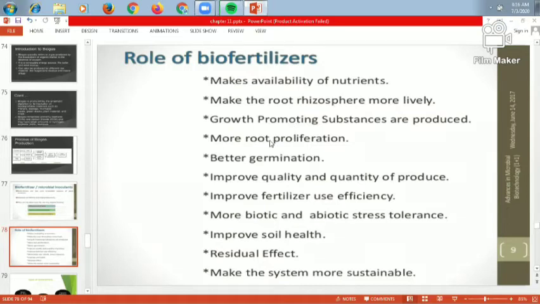Then root proliferation takes place. Better germination takes place. The quality and quantity of the product improve. Fertilizer use efficiency improves. Then biotic and abiotic stress tolerance characteristics develop in the plant. Then soil health improves. They also improve the residual effect and make the system more sustainable. So by using biofertilizers, we get numerous advantages.